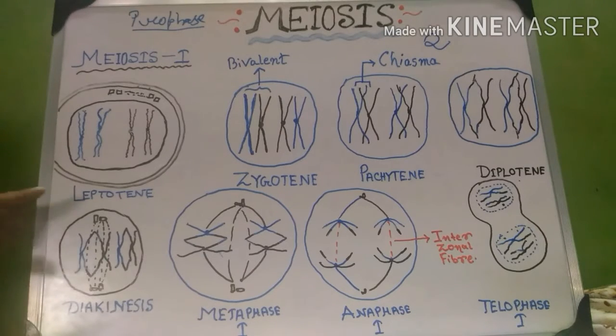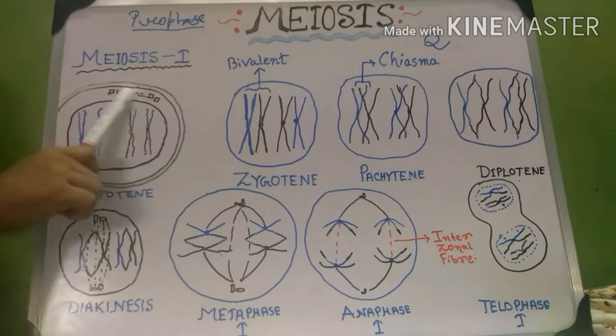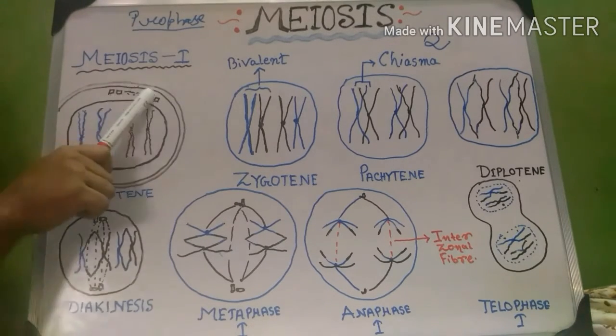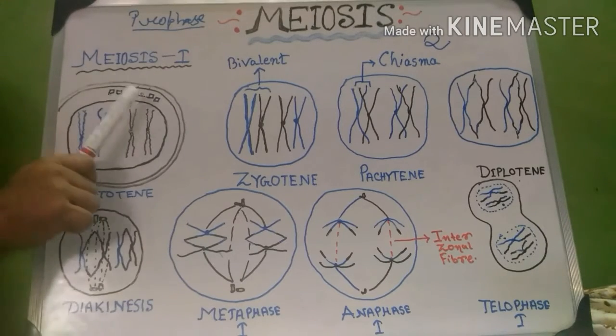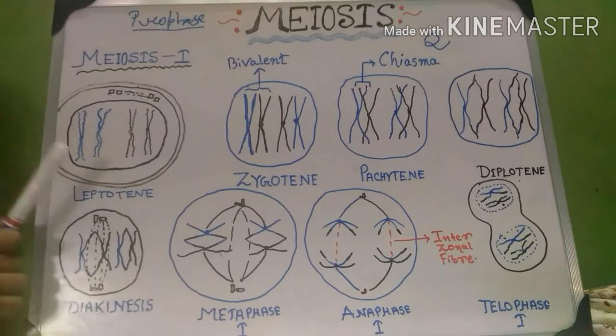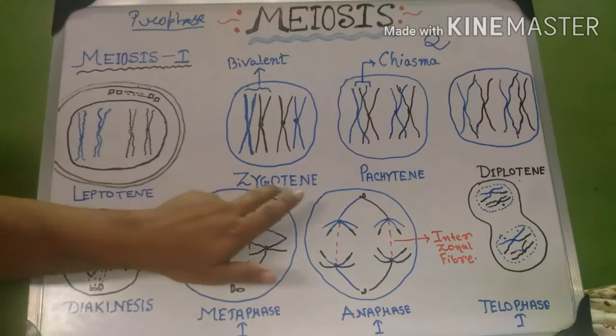So in leptotene, the chromosomes start coiling and appearing, but the nuclear membrane and nucleolus remain intact, astral rays start producing, and the centrioles start moving towards the poles. This is the leptotene phase. What happens in the zygotene phase?